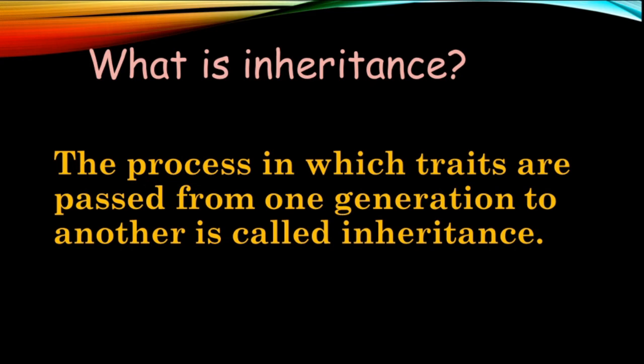So we have to notice the difference between the two. Heredity is only the passing of characters from one generation to another, whereas inheritance is the process, the mechanism, in which the traits are passed from one generation to another. I hope that you understand the definition.